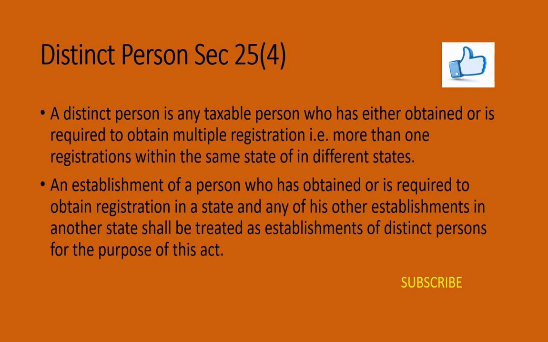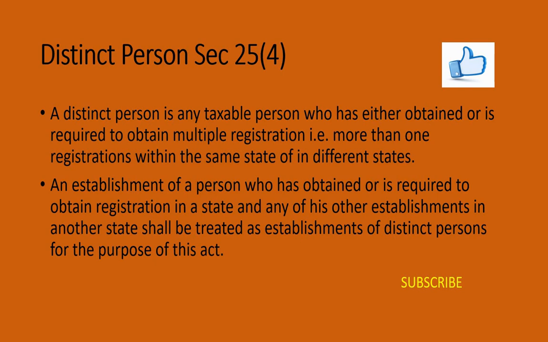Assume that Tata is carrying on the automobile business in Mumbai, the software business in Bangalore, and manufacturing FMCG goods in Chennai. In such cases, it has to obtain a registration for each business in a different state. So it is considered as a distinct person.